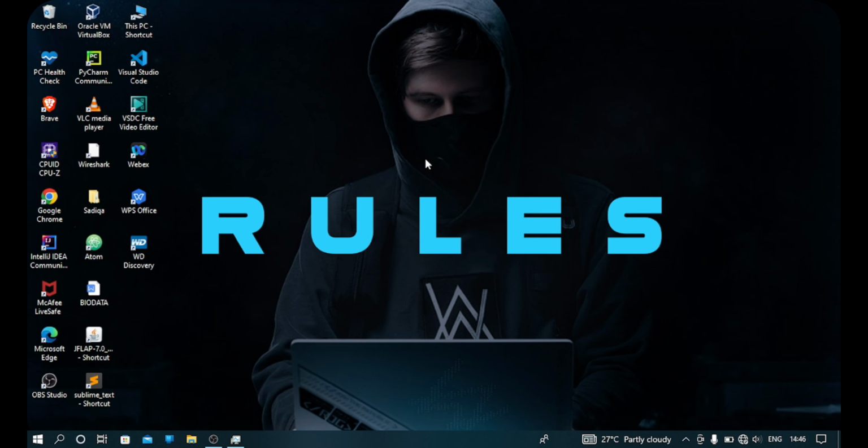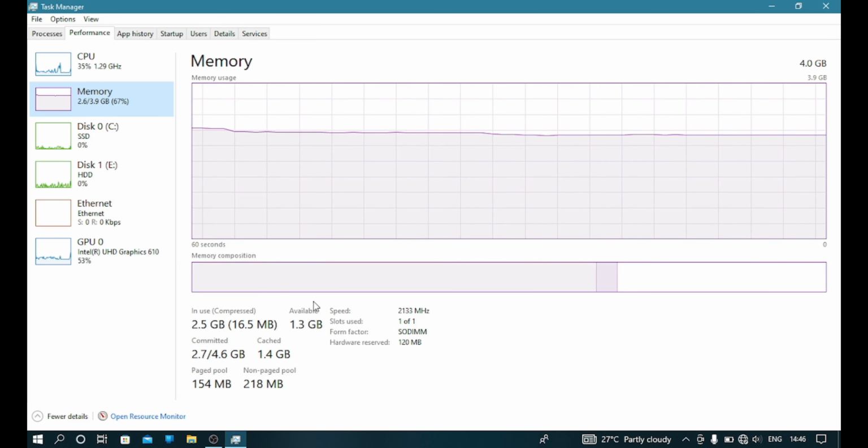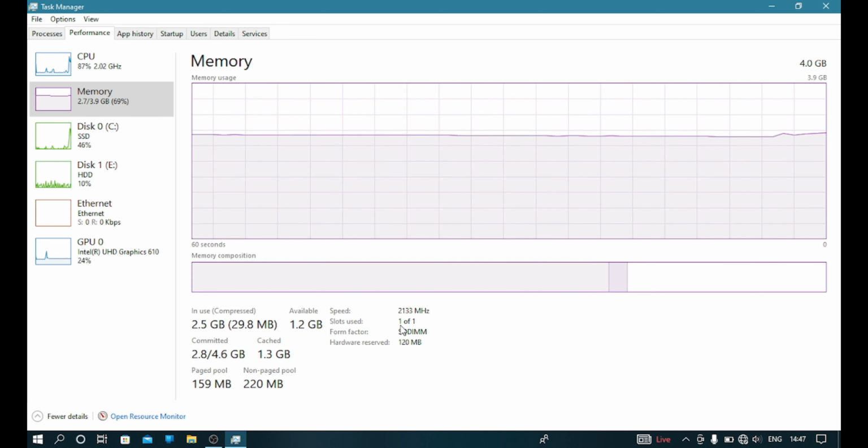Once you have this, since 4 GB is installed in my PC and 8 GB is the maximum capacity, I can upgrade the RAM. One more thing you need to check is, go to Task Manager and in the memory section you will find the slots. In my PC I have only one slot, but in your PC there may be 2 slots also. So choose wisely when buying RAM online or elsewhere.